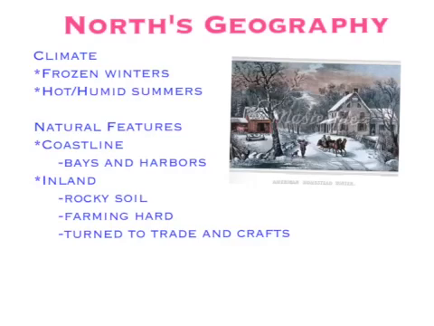The North's geography was very different from the South. They had frozen winters and hot, humid summers, and they had bays and harbors. Their geography was not good for farming, so they turned to trade and crafts. Farming was very hard because of the rocky soil and frozen winters, which made this place not ideal for slaves.